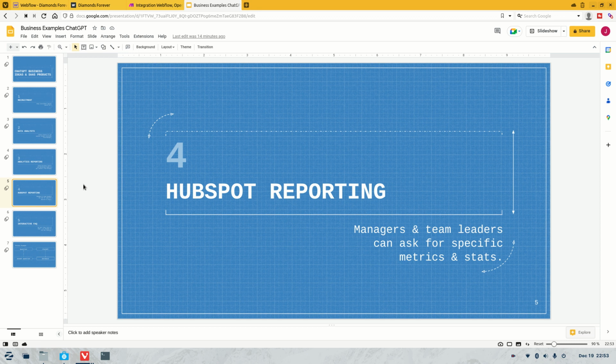So it could say, for example, if you wanted to know what's the conversion rate of one of your staff, it would then be able to produce a result of how many calls they made and how many of those went into sales and what the conversion rate is. And obviously you could do more advanced stuff with it. That's just a simple example there. So I think that one's actually quite relevant and could probably work quite well definitely for people that run larger sales teams and have a lot more data to look through.